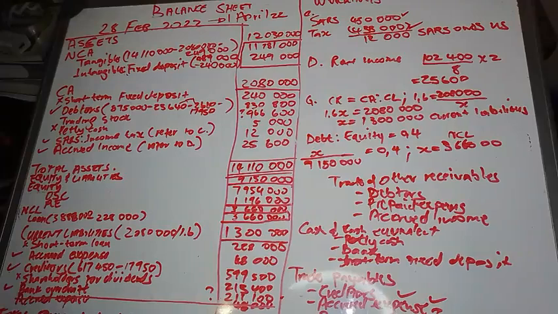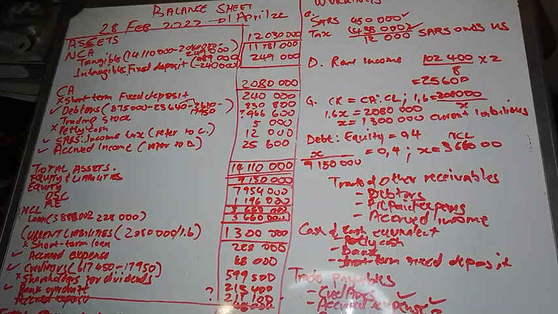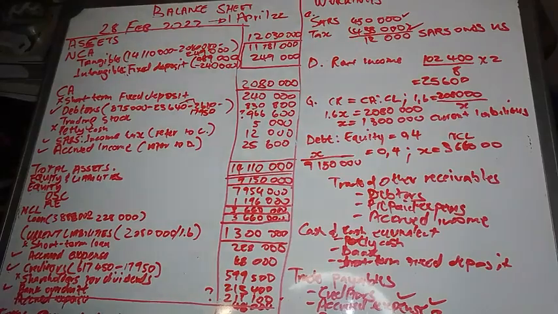Now, still on SARS, when you have paid less than you owed, it means you still owe SARS. You must still pay more in order to settle the total debt. And therefore, that item will relate to current liabilities. Remember, here it's a current asset. So when you owe SARS, it's a current liability, and it must be added to trade payables.